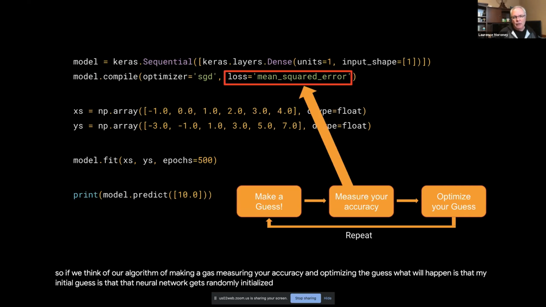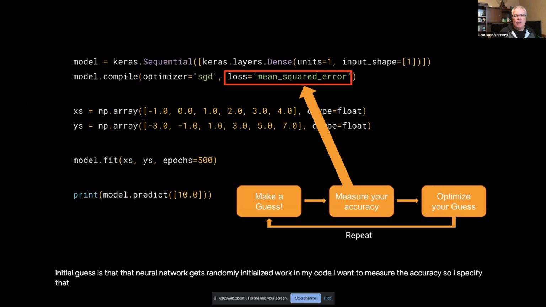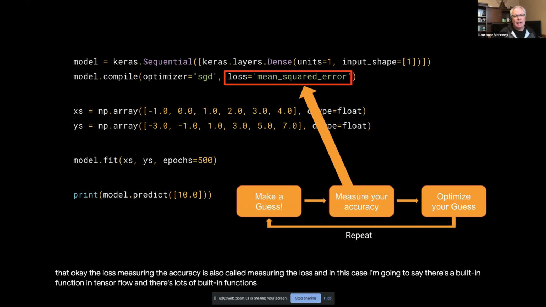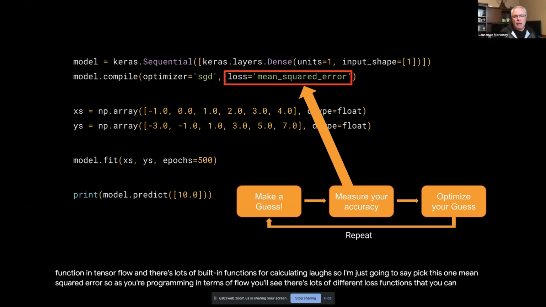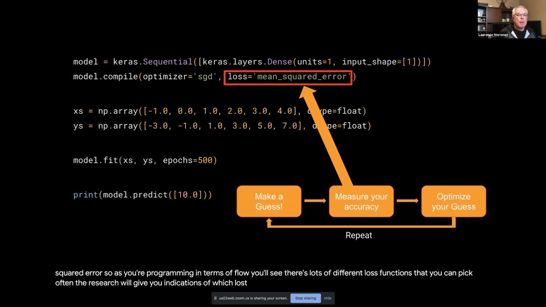But then when I'm compiling the neural network in my code, I want to measure the accuracy. So I specify the loss; measuring the accuracy is also called measuring the loss. There's a built-in function in TensorFlow, and there are lots of built-in functions for calculating loss. So I'm just going to pick this one, mean squared error. As you're programming in TensorFlow, you'll see there are lots of different loss functions that you can pick. Often the research will give you indications of which loss function is best for which particular scenario, and that's the type of experimentation that you'll do. But I'm just going to measure my loss using the mean squared error function.